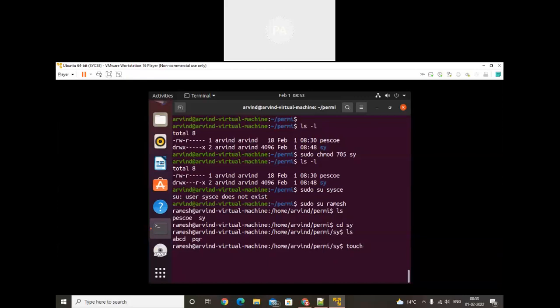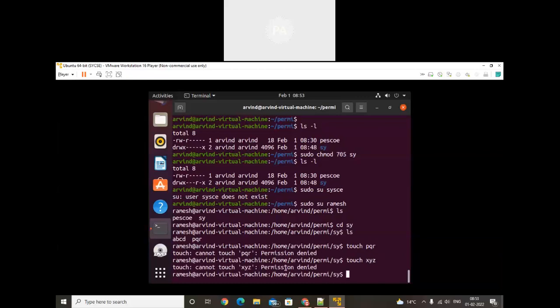touch pqr. pqr is already available but we don't have a permission. xyz permission denied. क्यों, other person doesn't have permission to write the data. Like that we can do the operation.